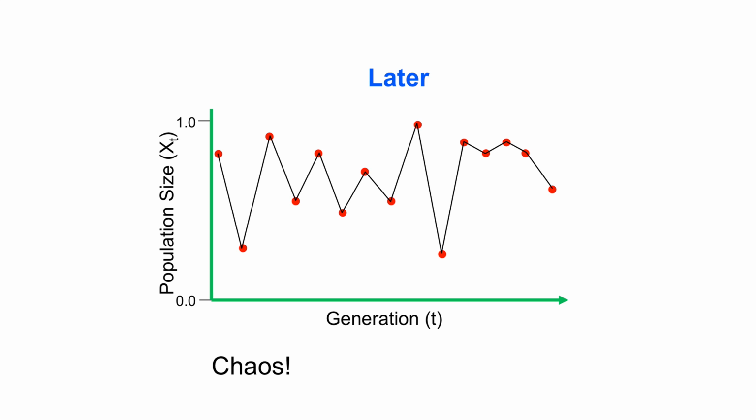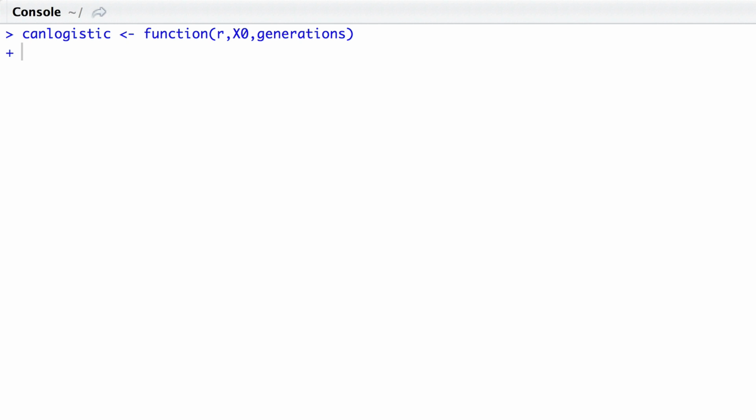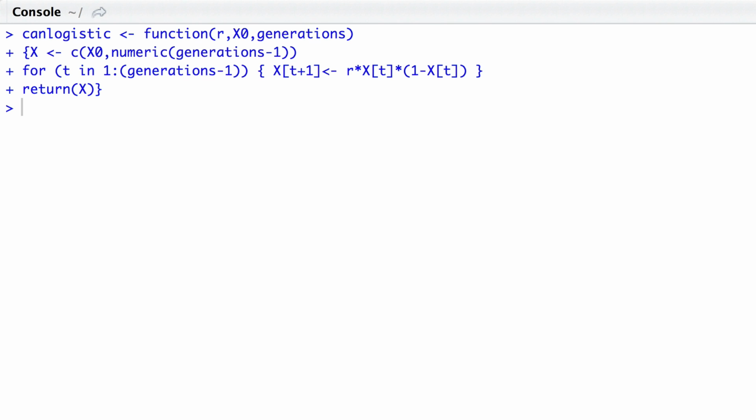Now I'll show you some similar plots in R just to demonstrate that this can in fact be represented in R. So you have seen code very similar to this in the accompanying video. Here we have the function containing the difference equation.